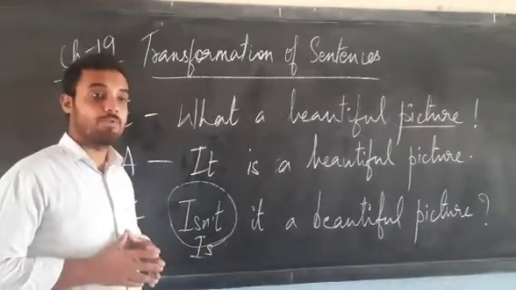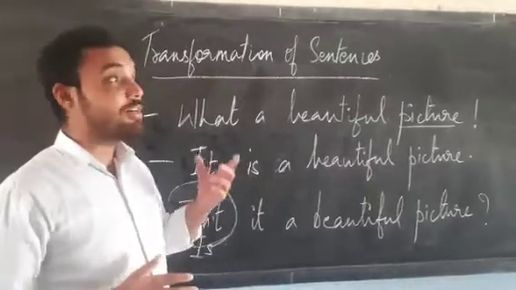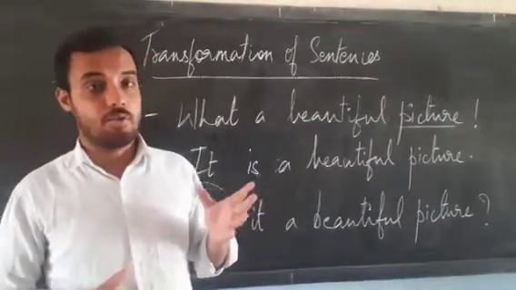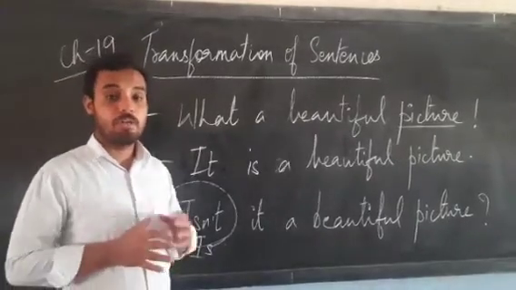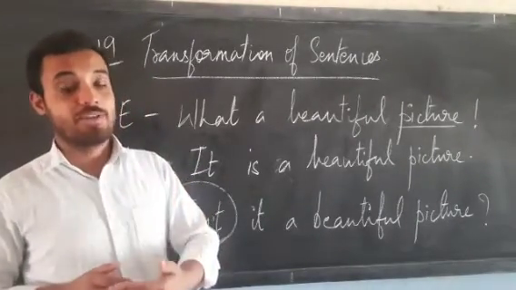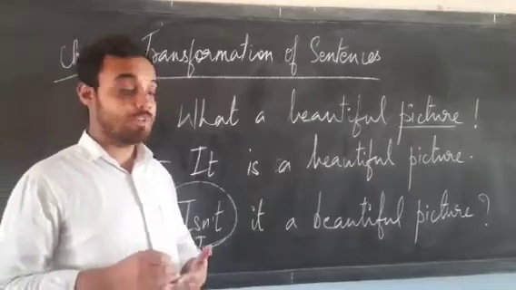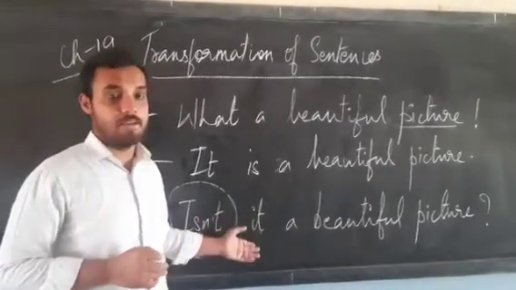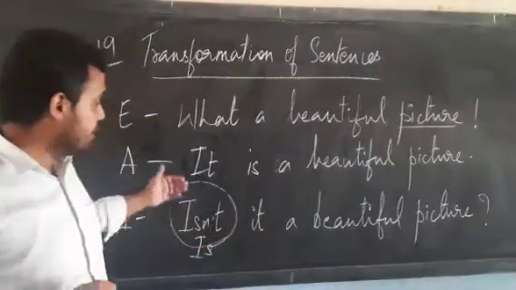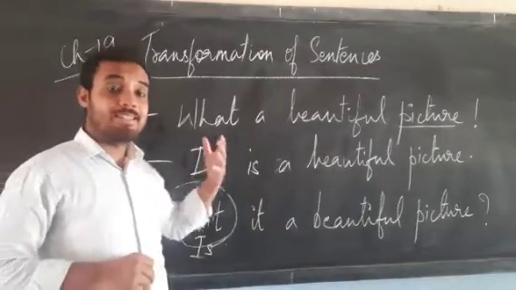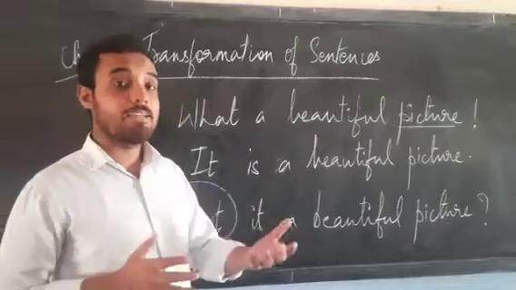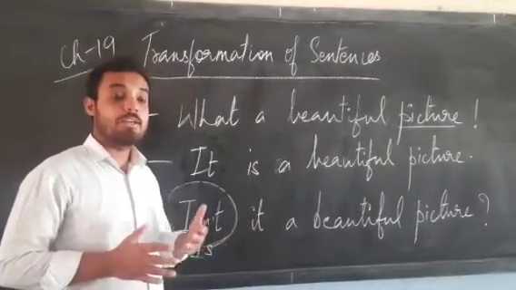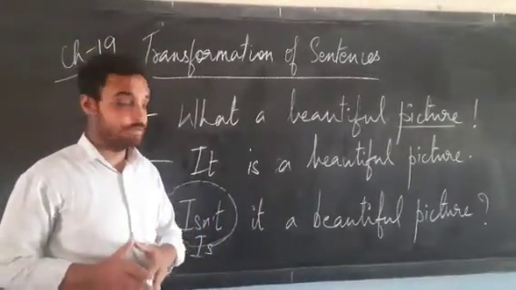One thing to remember over here: whenever a sentence is in positive form, while changing it into a question, it becomes negative. When the sentence is given to us in negative form, when we form a question, it becomes positive.